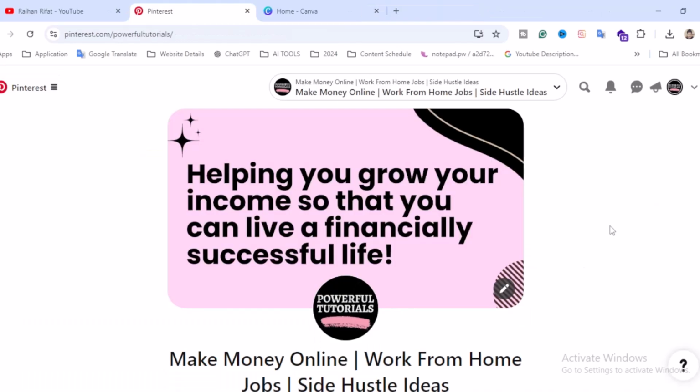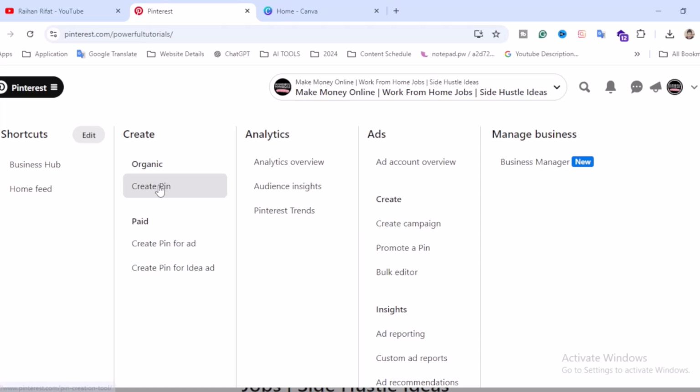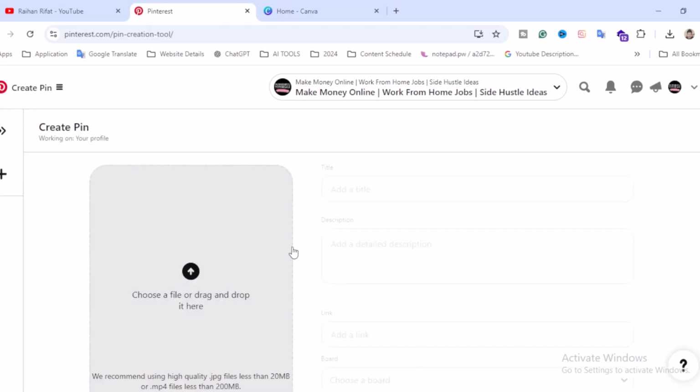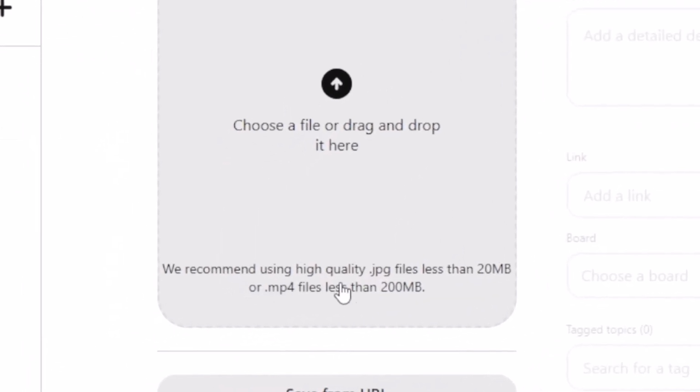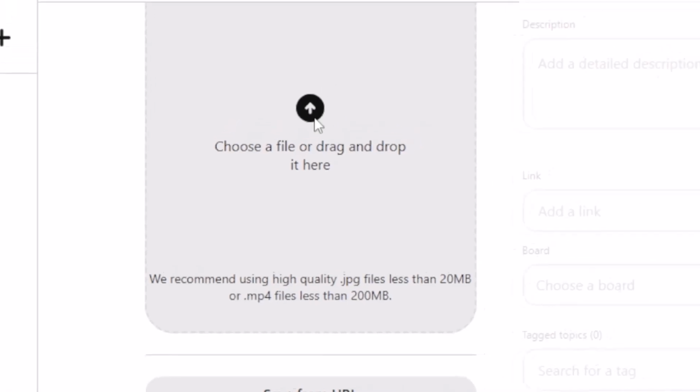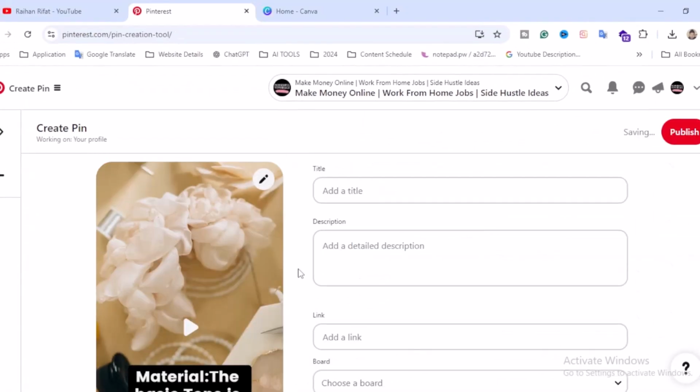So I hope your Pinterest account is ready. Let's click here and click on create pin. Alright, and very important, we recommend using high quality JPG files less than 20 megabytes or MP4 files less than 200 megabytes. Let's upload our video. Click here. So our video is already uploaded here.